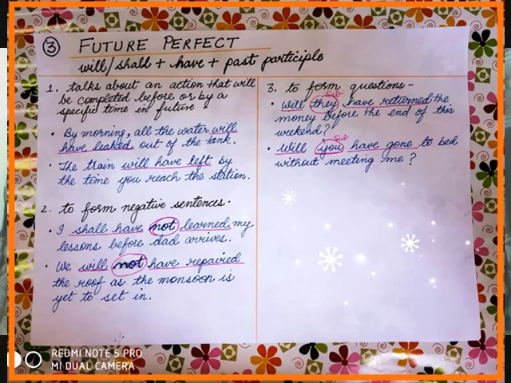Okay, now we are moving to the fourth form, that is future perfect continuous time. How are we going to define future perfect continuous time? We use future perfect continuous to show that an action will continue up until a particular time in future, means to describe an ongoing action that will complete in future.